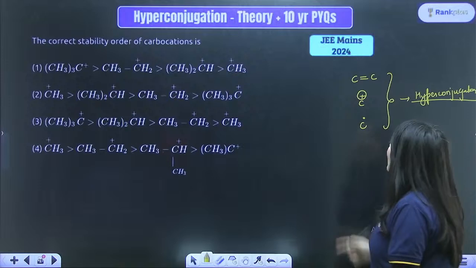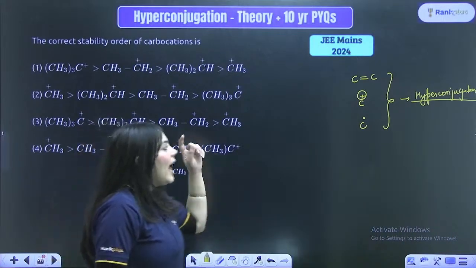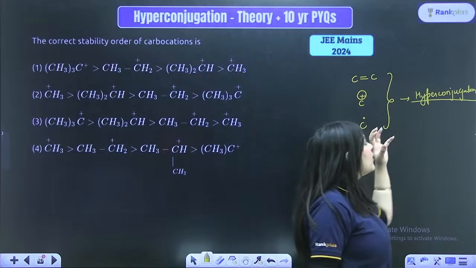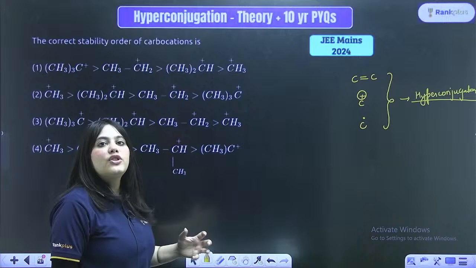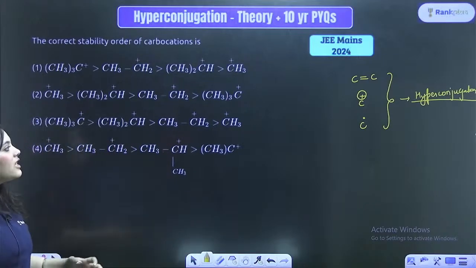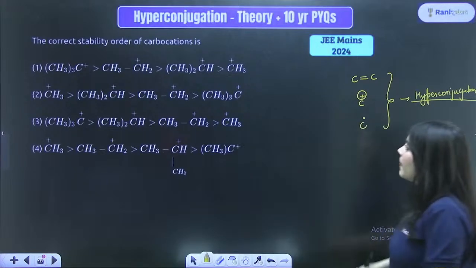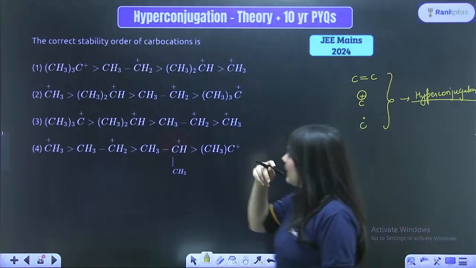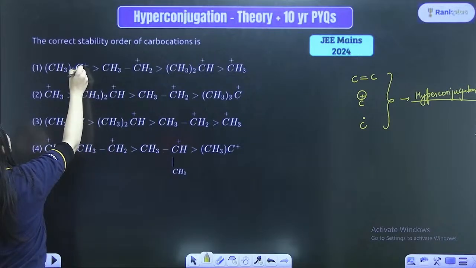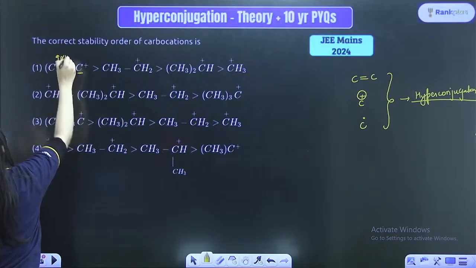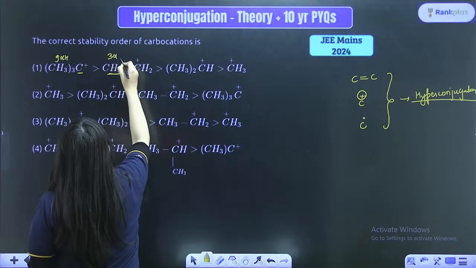Very, very important. For just these three species, not any other species. For alkenes, for free radicals, for carbocations, you have to check whether hyperconjugation is happening. Wherever the hyperconjugating structures are more, that species is actually your most stable species. So look, here they have asked you about the stability of the carbocations, right? So here can you see this carbocation has 9 alpha hydrogens. For example, this carbocation has just 3 alpha hydrogens, right?